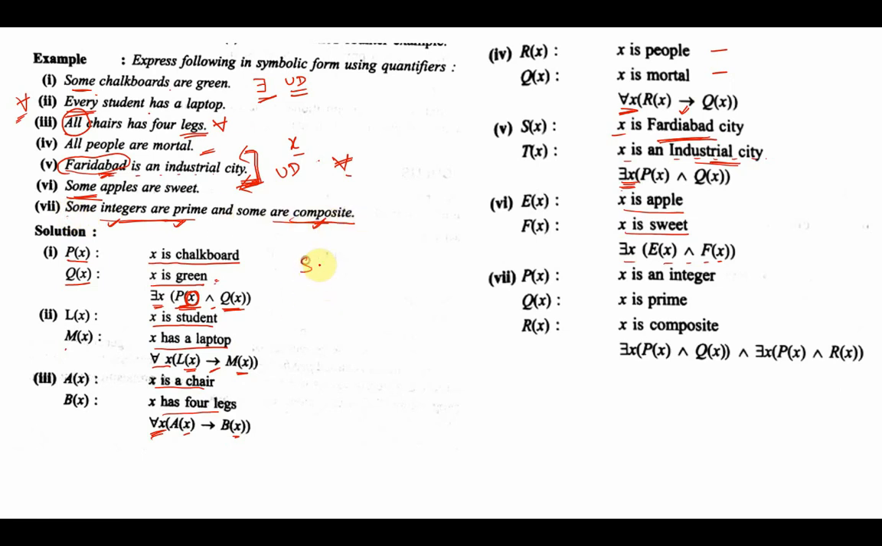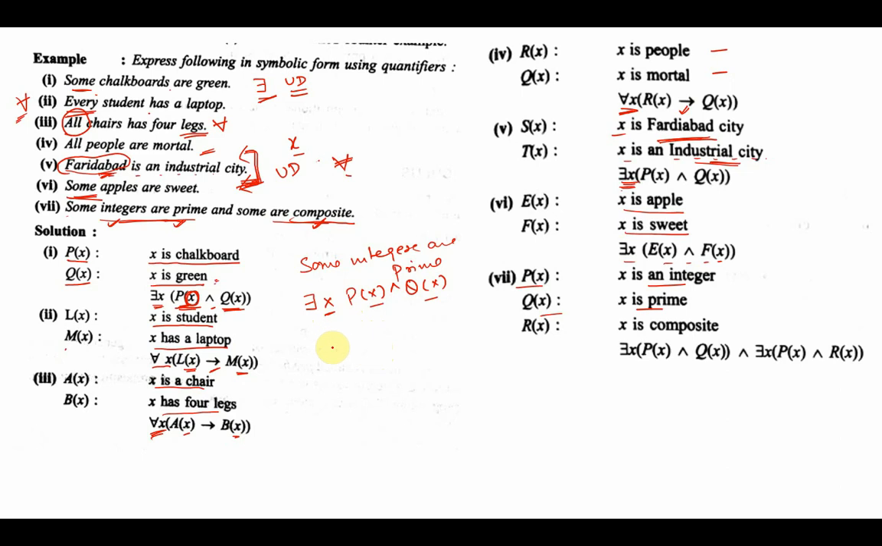It says some integers are prime. I can very easily convert it into a formal manner. If I say P as X is an integer, Q as X is prime, I can say existential quantifier, P of X and Q of X. There exists at least one X such that X is an integer and X is prime.